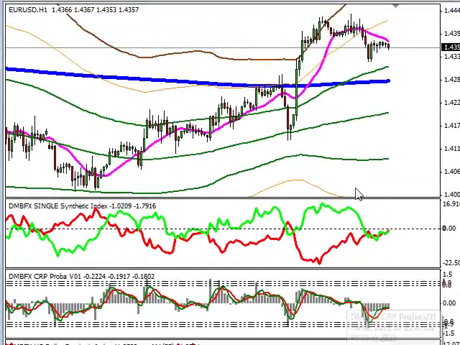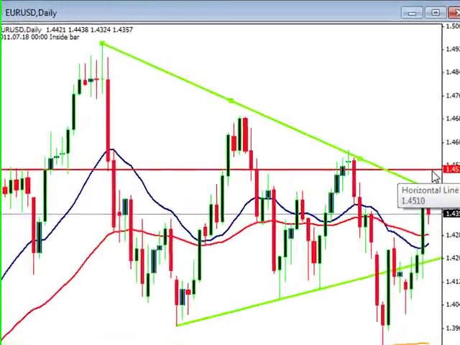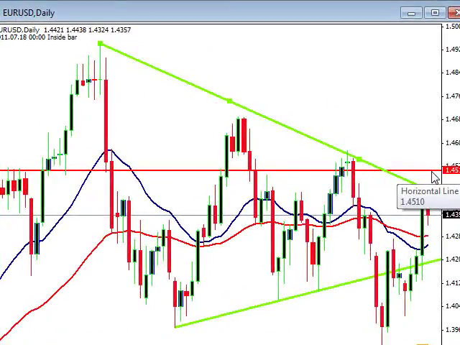And as we push down towards the long-term moving average and neutral, we did get a probability indication that we would return higher. But right now, with no one being in control, we can't necessarily say that we will on the daily run up and test 1.45. We need some clarity. We need one of our currencies to take control.